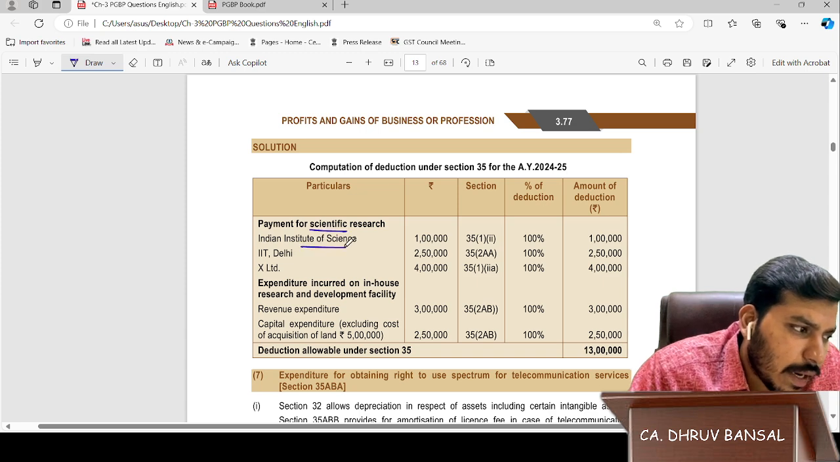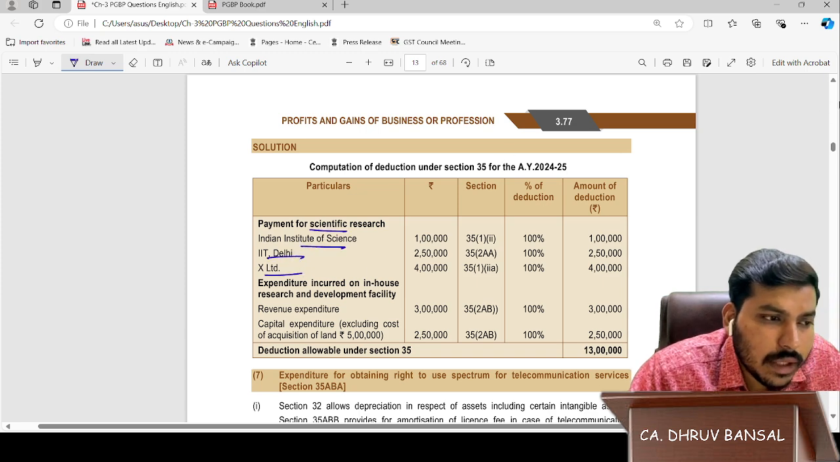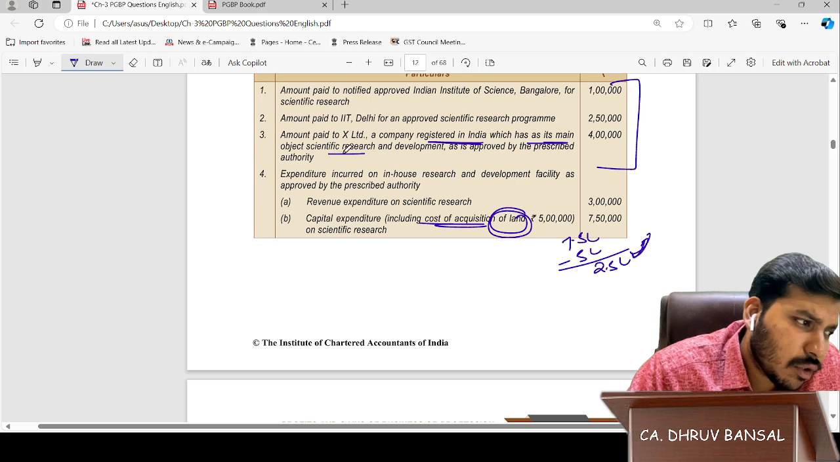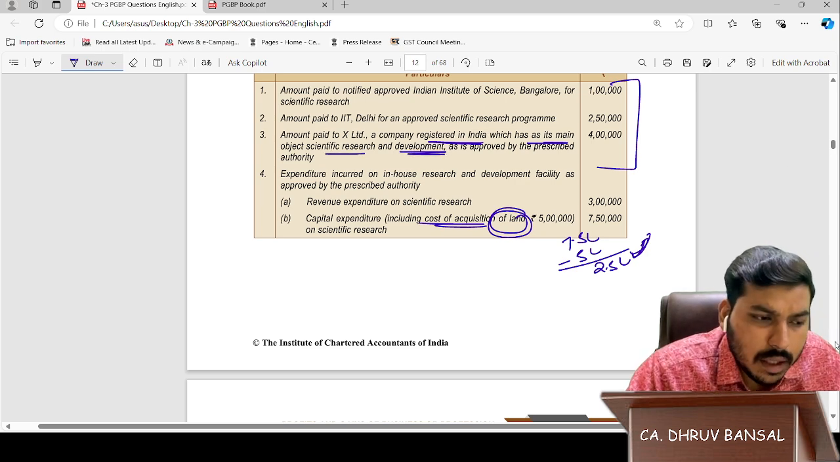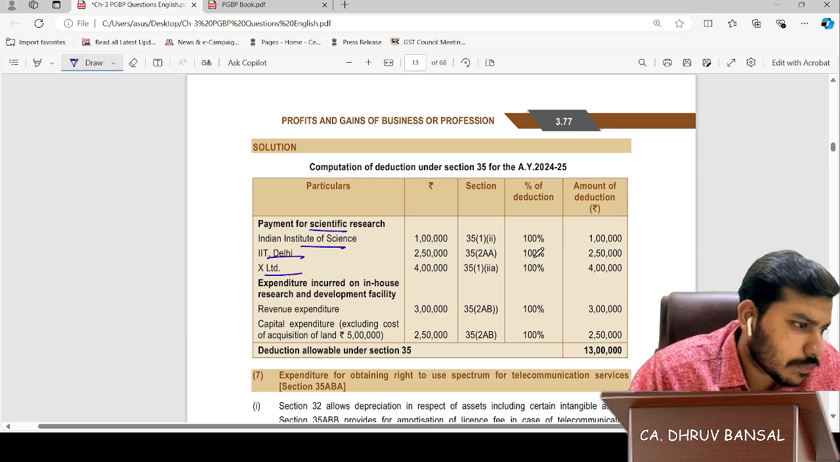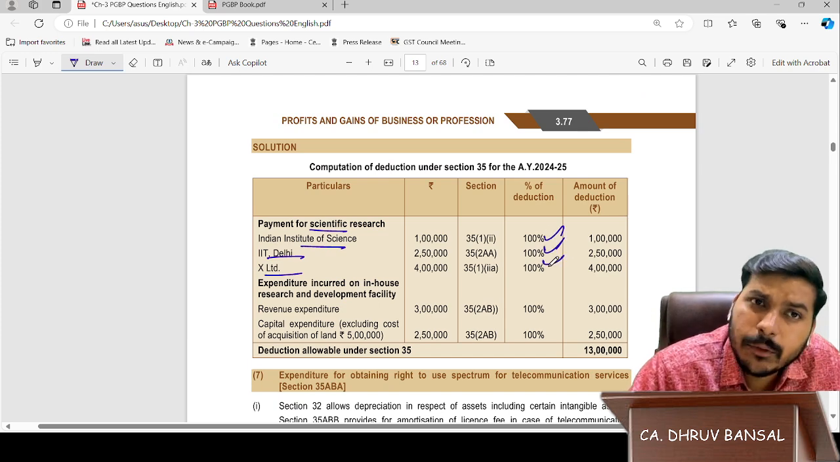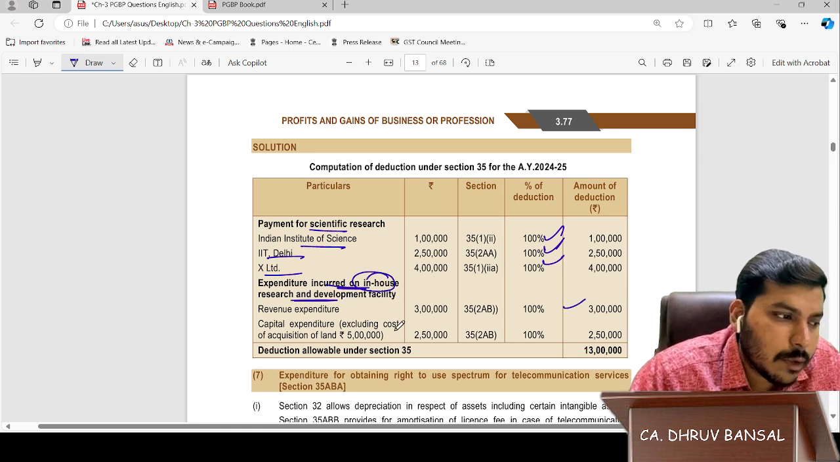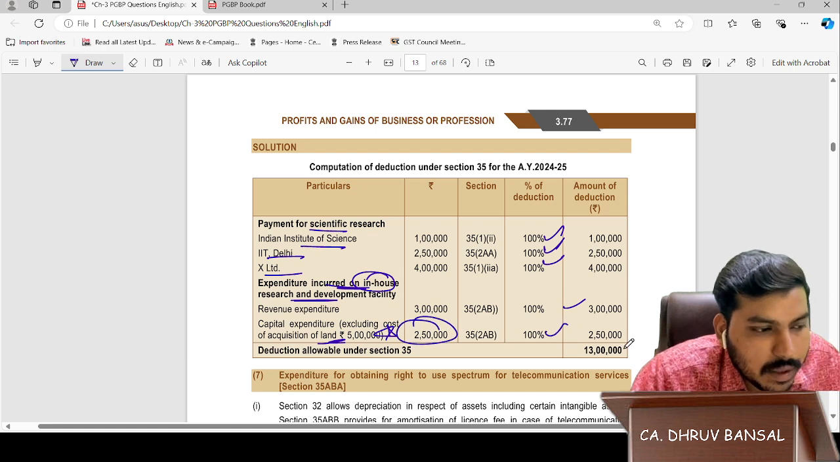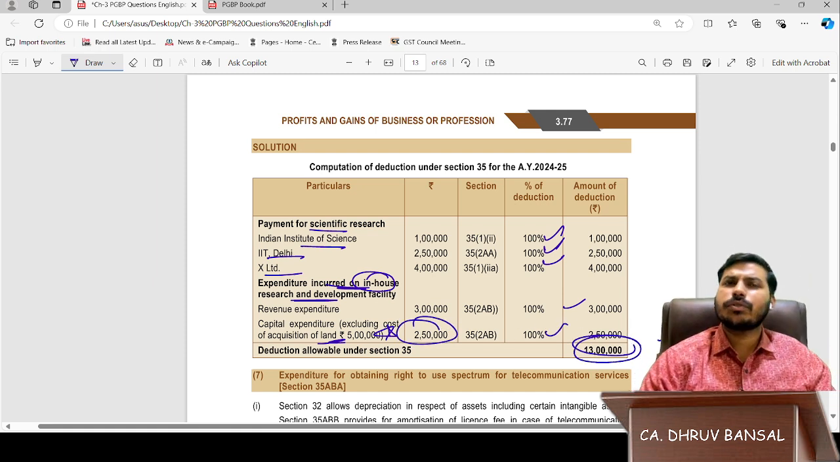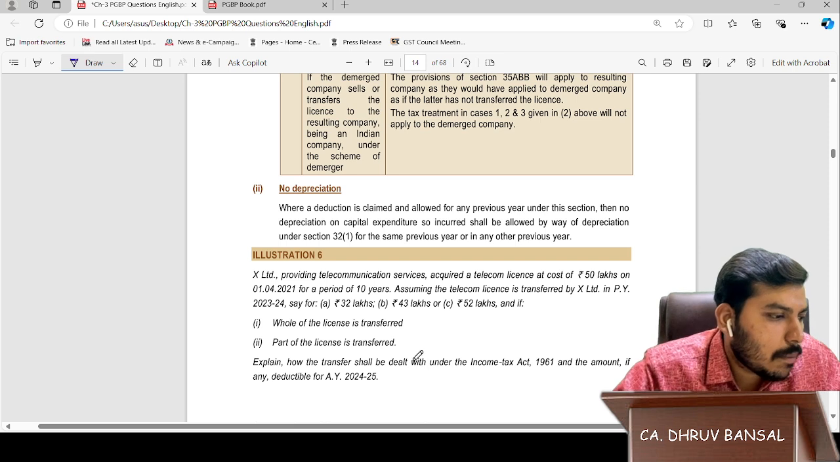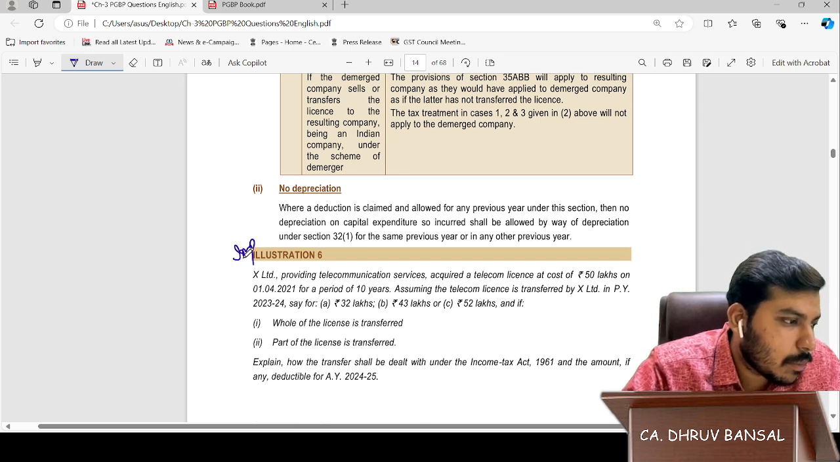Payment to scientific research, IIT Delhi, X Limited. What was X Limited? A company registered in India which has the object of scientific research and development. So it was prescribed, 100%. Expenditure incurred on in-house research and development, revenue expenditure, 100% allowed. Land will not be given, means 2.5 lakh will be given. That I have told you, 13 lakhs. Simple question. Mark this as an important question.